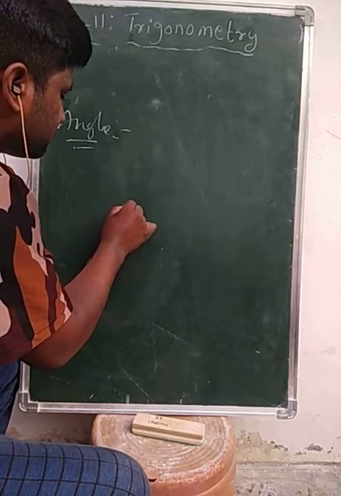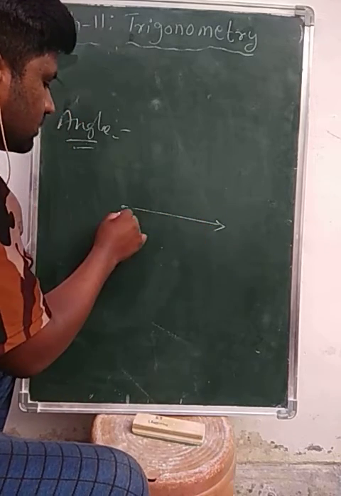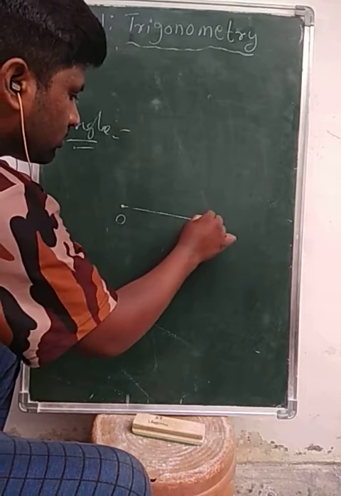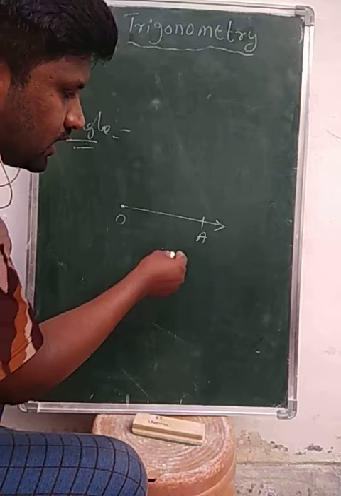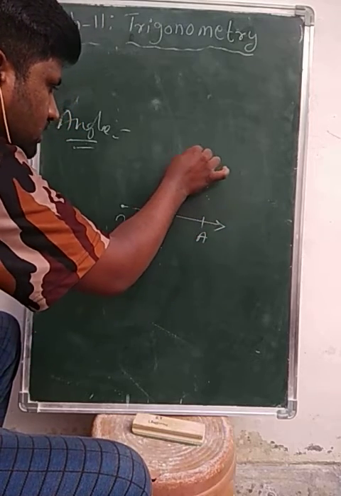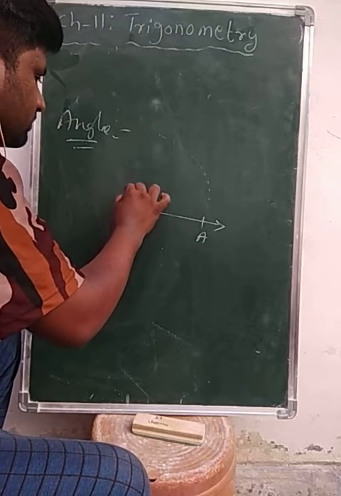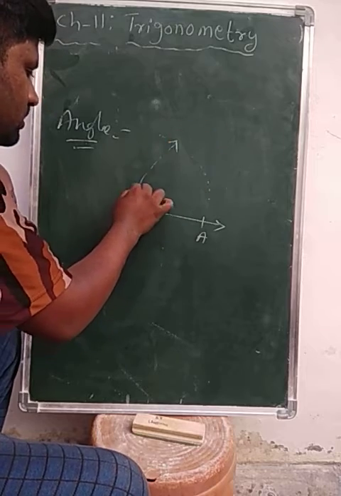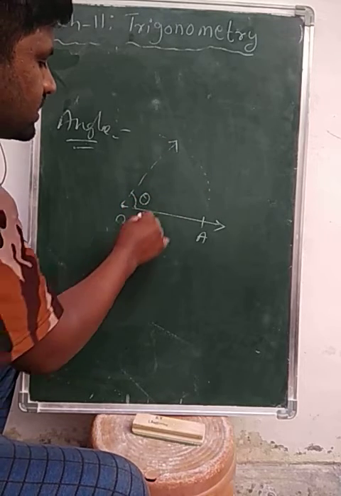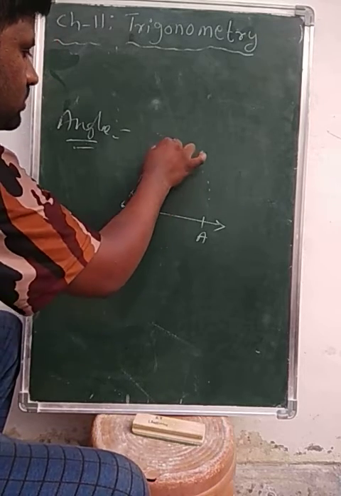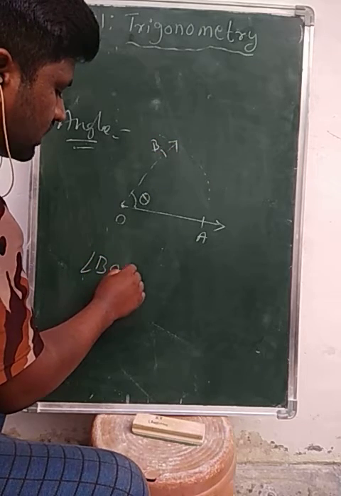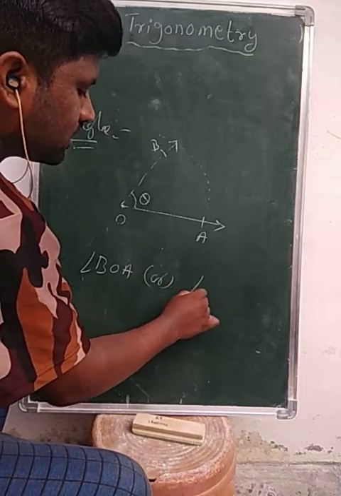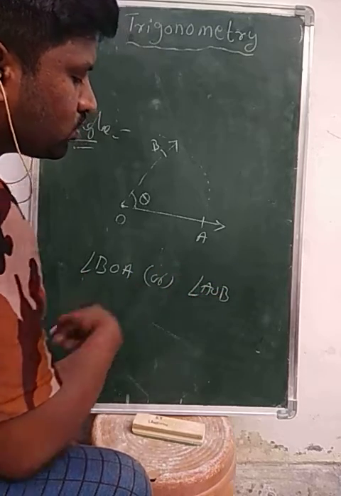For example, you see here, OA is a ray. It rotates about its endpoint. So this is what we consider as an angle. That is angle BOA or angle AOB.